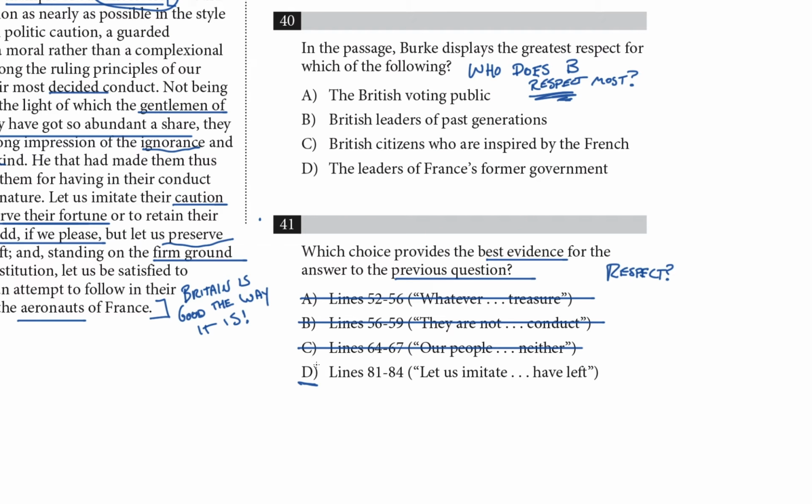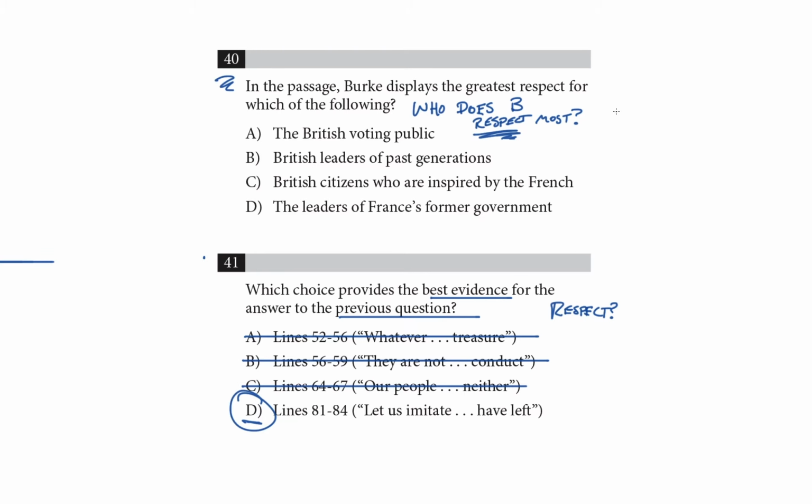So let's take choice D for question 41 back to the choices for question 40. In question 40, are there any choices that sound like Britain's forefathers? And this is going to be real quick. British voting public, not a forefather. British leaders of past generations. Yep, that's a group that Burke respects. Those are British forefathers. British citizens that are inspired by the French? Nope, not a forefather. Leaders of France's former government? Forefathers perhaps, but not Britain's forefathers. So you can see that our answers are choice B for question 40 and choice D for question 41.